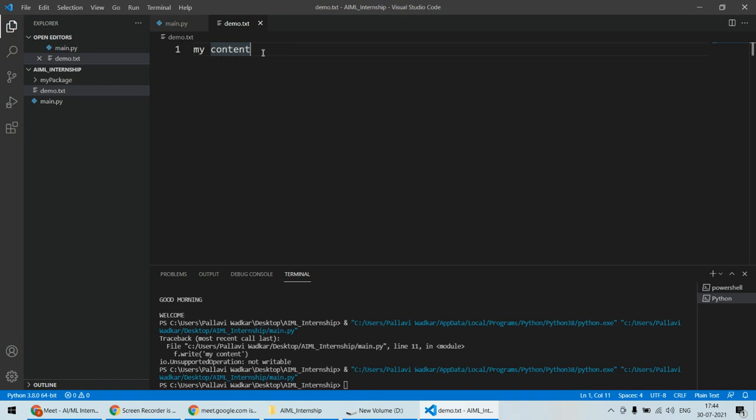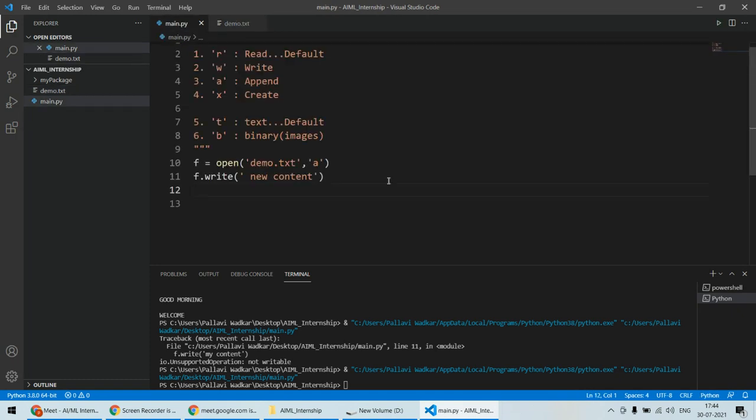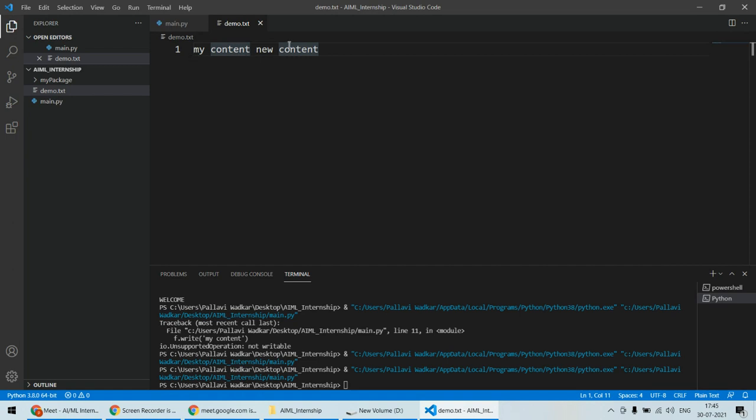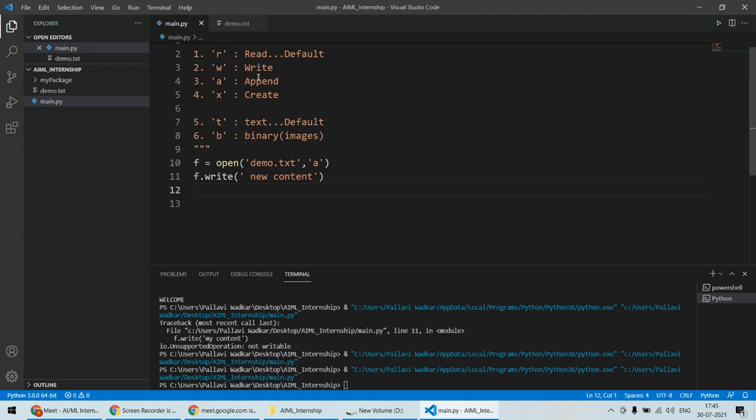So the previous content, my content, should be there, and the new content should be appended to this particular file. This is what I'm expecting. If I run this one, it has run without any problem. Here you can see my content plus the new content is additionally added to your file. That means this is appended. That's the difference between write and append mode. So this is all about writing the file, creating the file, and appending data to your file.